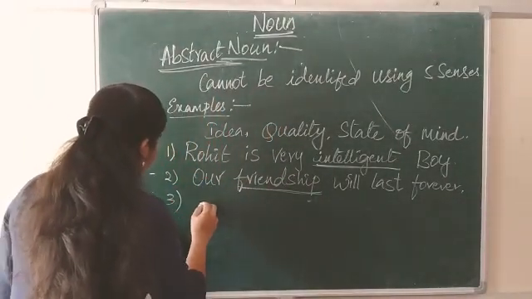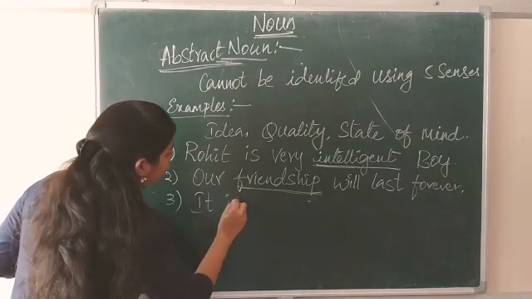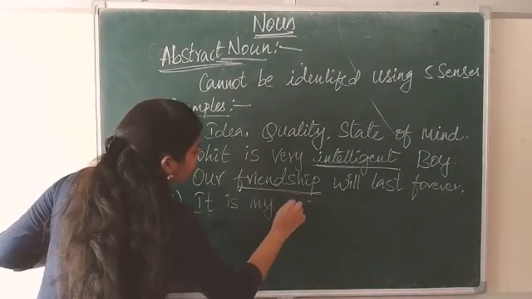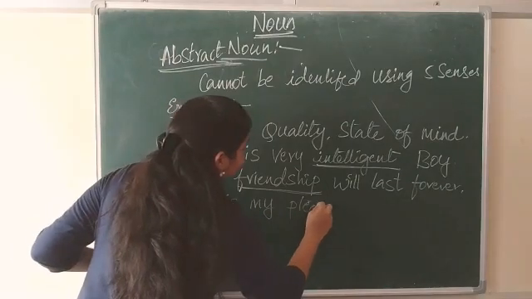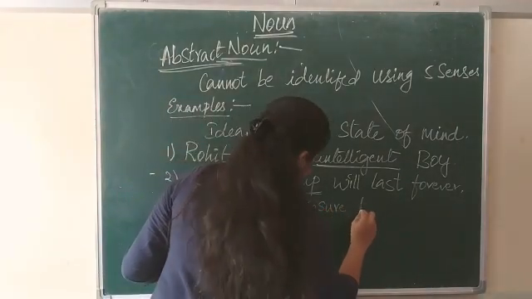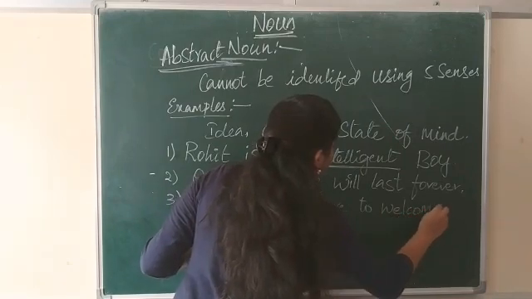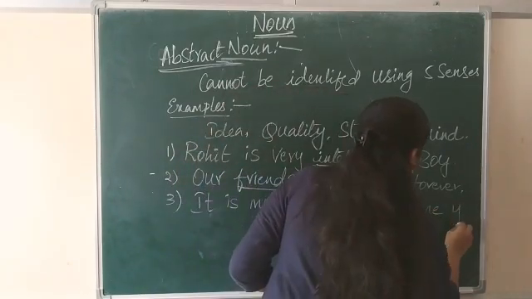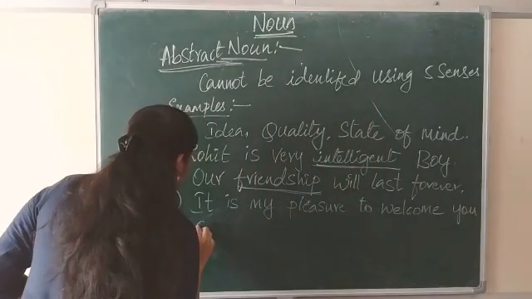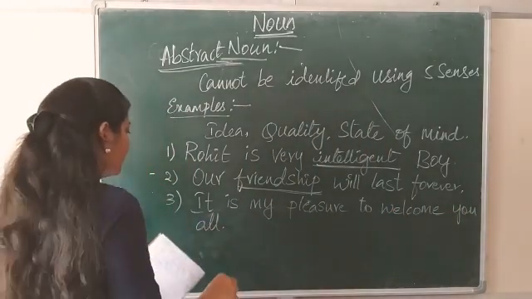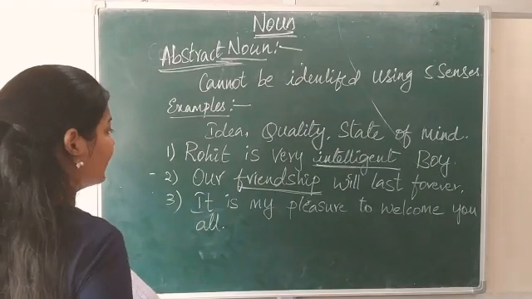And it is my pleasure to welcome you all. Okay, it is my pleasure to welcome you all.